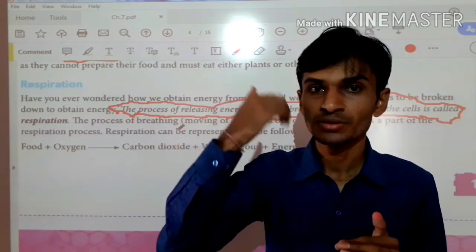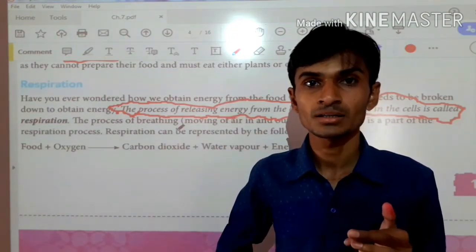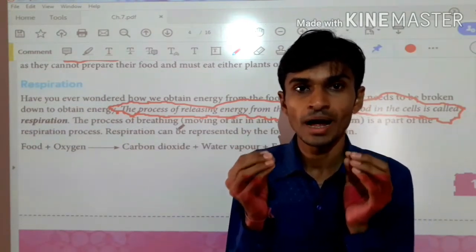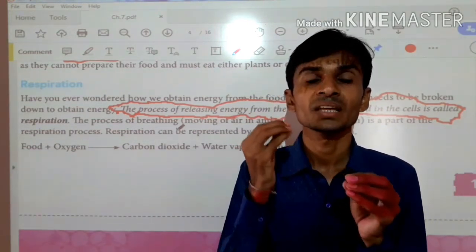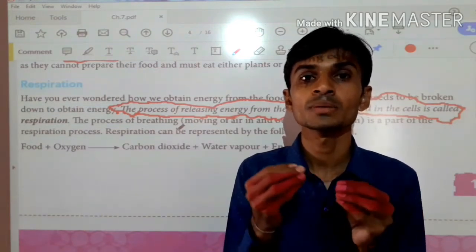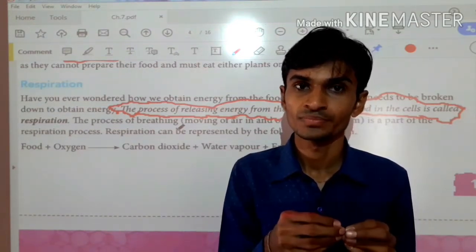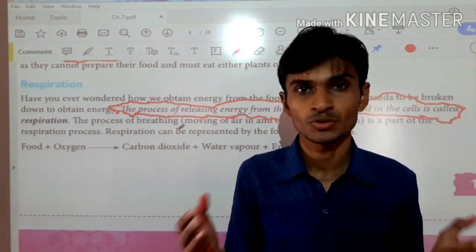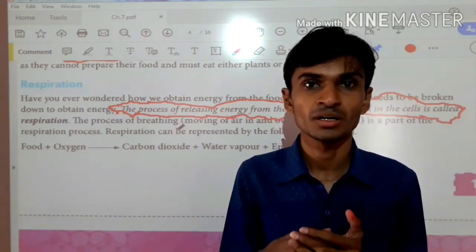But after we inhale oxygen into our lungs, this oxygen reacts with the food. It does a chemical process with the food present in our stomach, the sugar present in our blood.